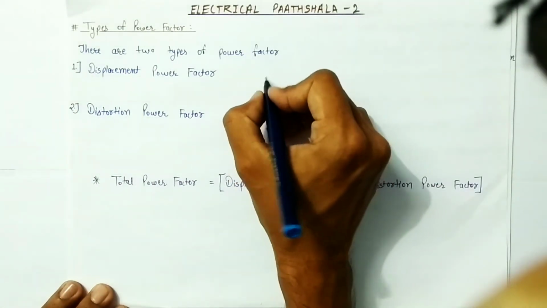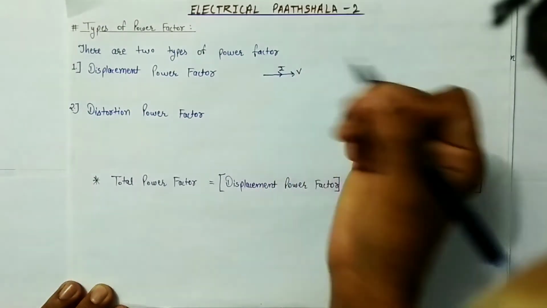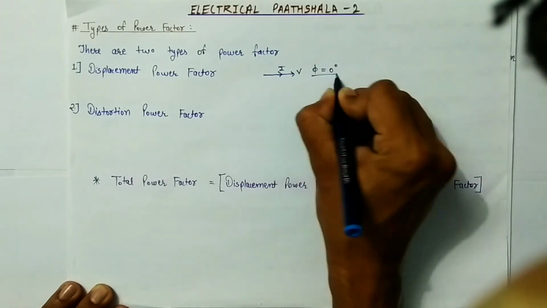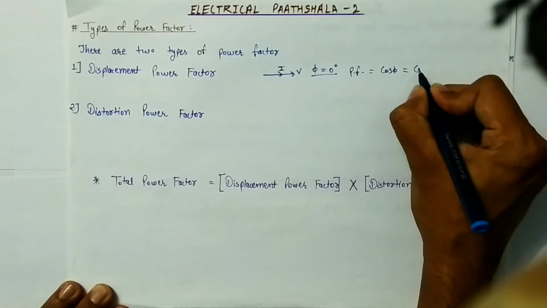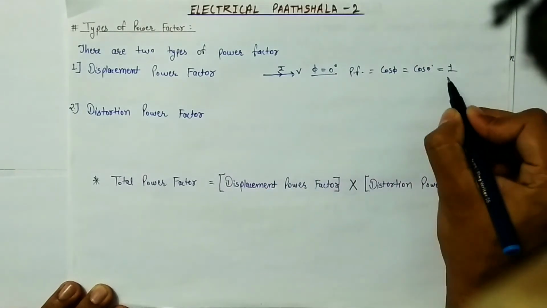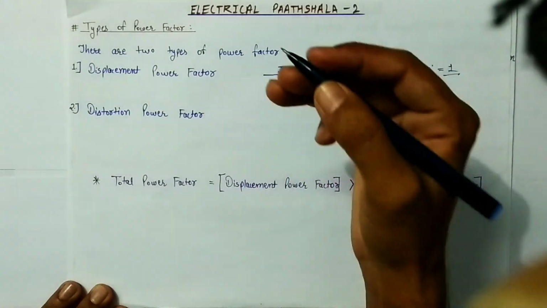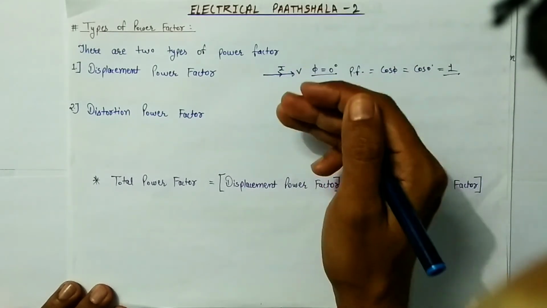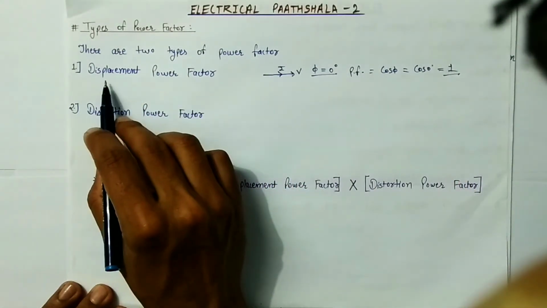Now as we know, in case of a purely resistive load, both voltage and current remain in the same phase. It means the phase difference between voltage and current in a purely resistive load is 0 degrees. Therefore our power factor, or cos phi, in this case cos 0 degrees, is 1. So power factor in a purely resistive load is 1, which is the perfect value of power factor. But in case of reactive components like inductive reactance or capacitive reactance, they introduce a phase difference between voltage and current, and due to that phase difference the power factor gets degraded, and in this case the power factor is known as displacement power factor.